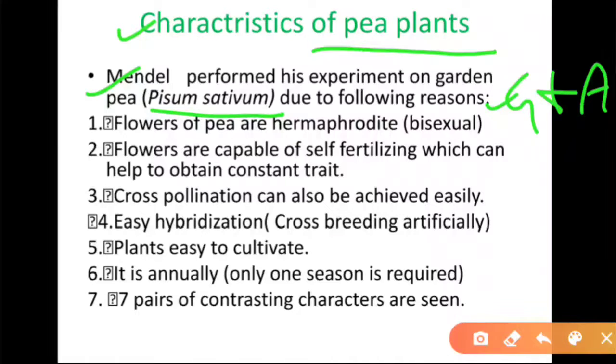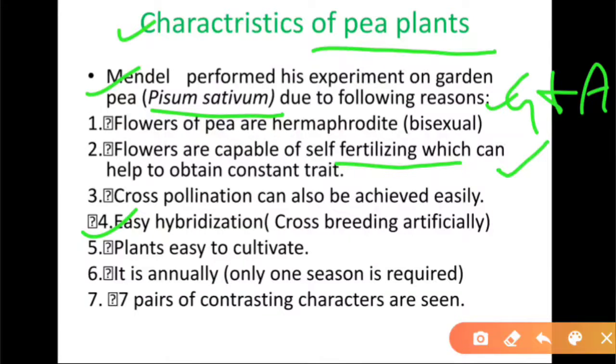They are easily self-pollinated. Flowers are capable of self-fertilization, which can help to obtain constant traits. When they are self-pollinated, their pure character is constant from one generation to the next. There is no mixing. Number three, cross pollination can also be achieved according to need. If we need, we can cross pollinate these flowers, because the anther can be removed before maturation. Number 4, easily hybridized: they can be artificially hybridized and cross fertilized.